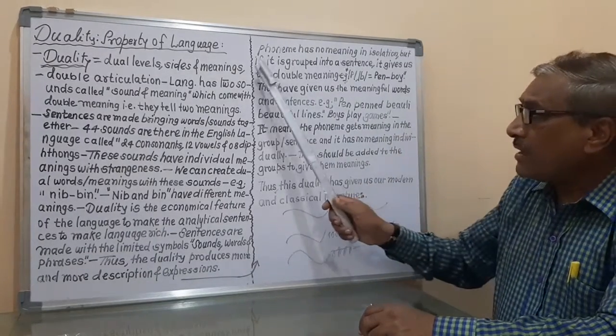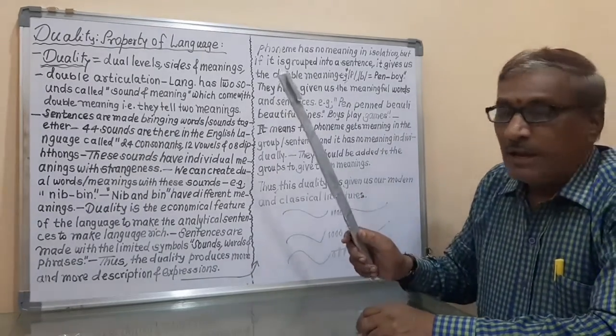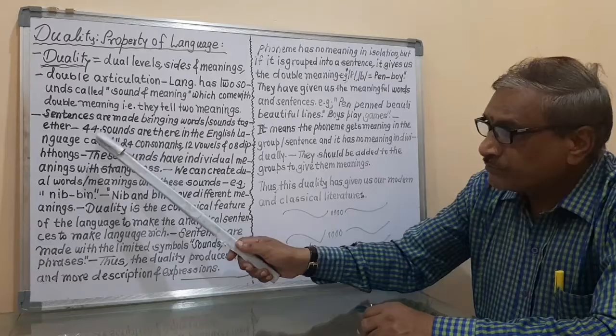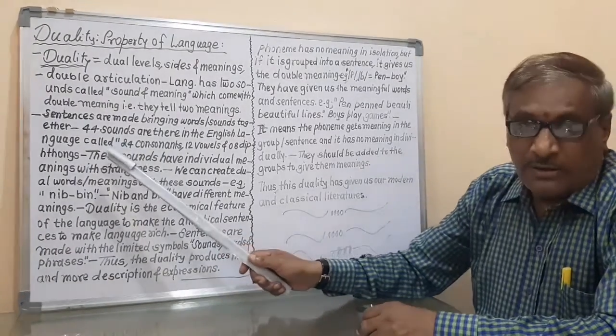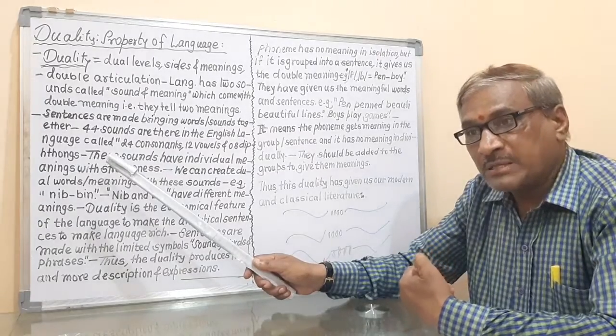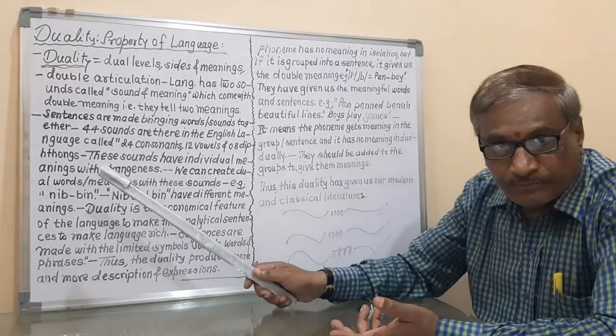But if it is grouped into a sentence, now there are the phonemes. So 44 sounds are there, then I will say alphabets are there, sounds are there, words are there.